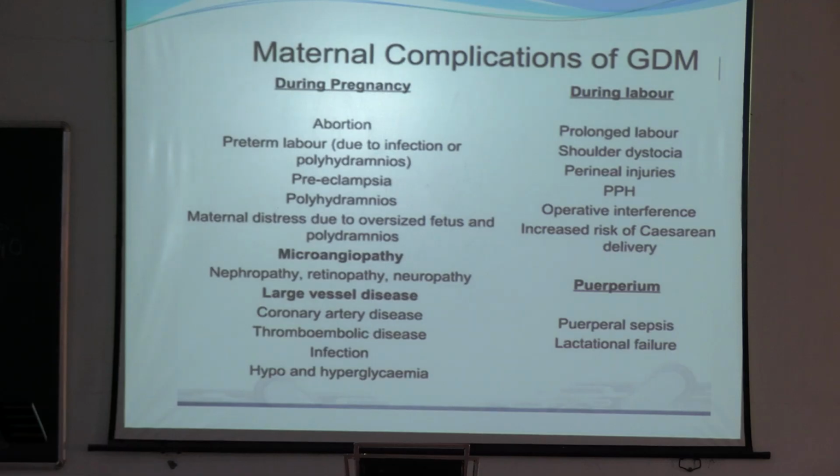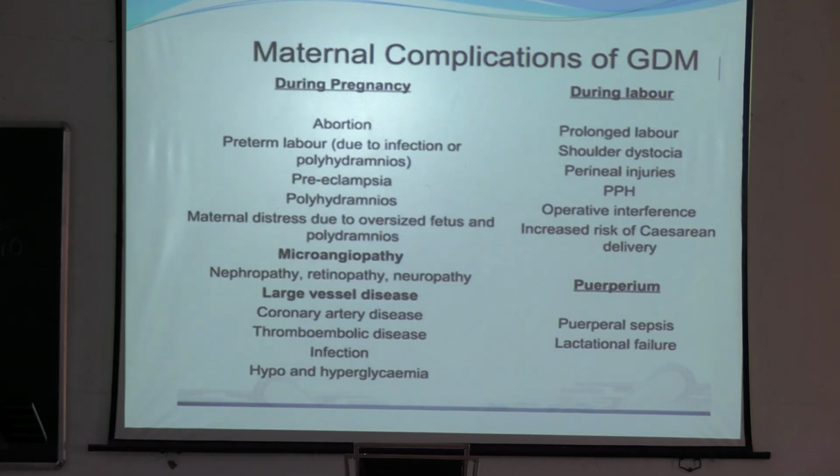The vascular complications mainly occur in the patient with overt diabetes because there is continuous damage occurring over the years when she was already diabetic, where there was already hyperglycemia. But in gestational diabetes, because the hyperglycemia started after 20 weeks, the damage is very less as compared to the overt diabetes patient.